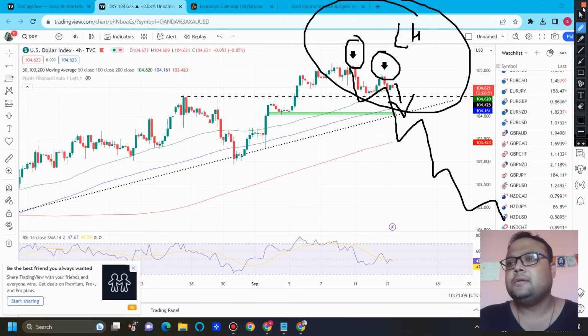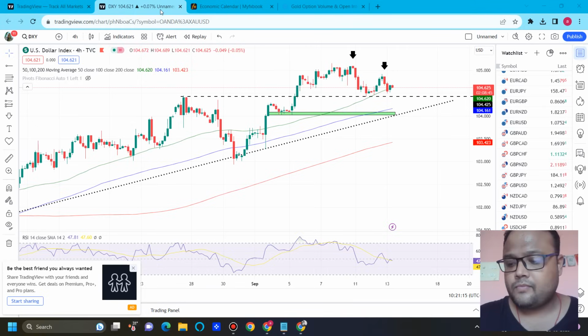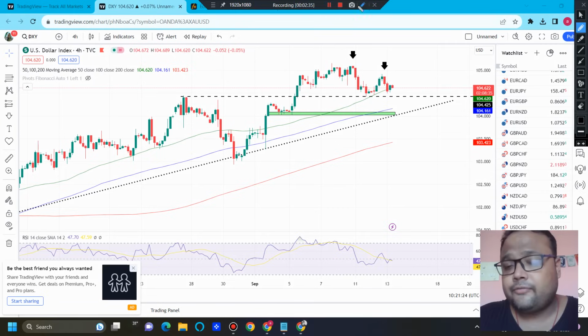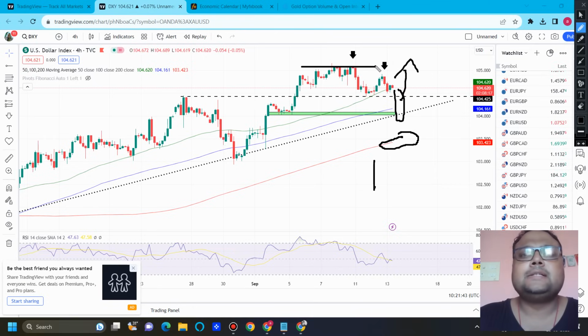But yes, try to follow the trend of the market instead of looking for reversals after CPI. Because after CPI, in case there is a drop in the market, then we do not have any immediate support. 103.50 or around the 200 moving average, we may see some support after news, but not very sure. And if DXY starts going up after CPI, then obviously it will break these highs and it will go for new high. So try to follow the trend.